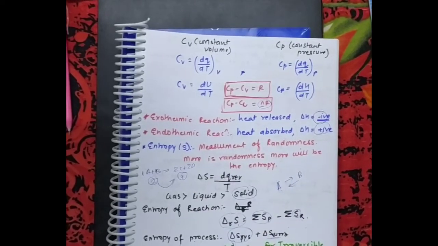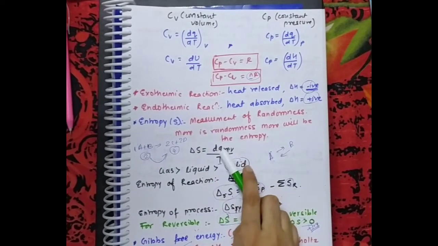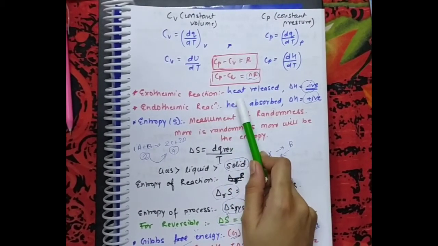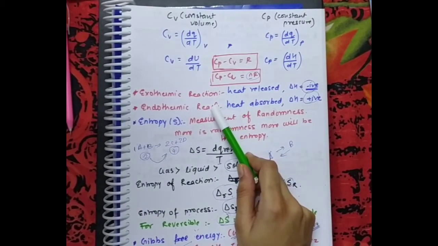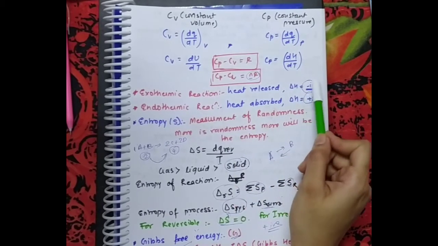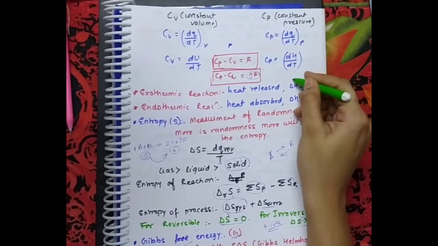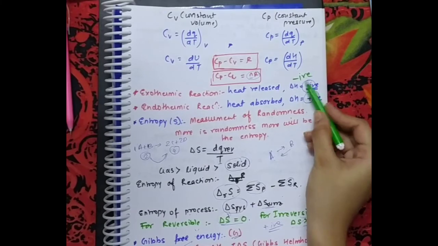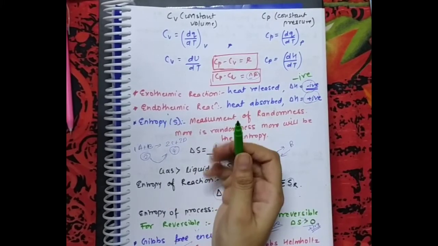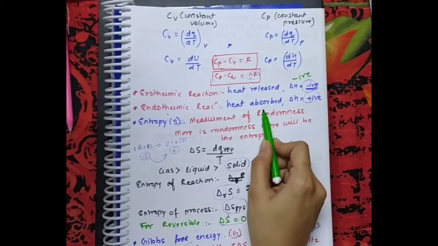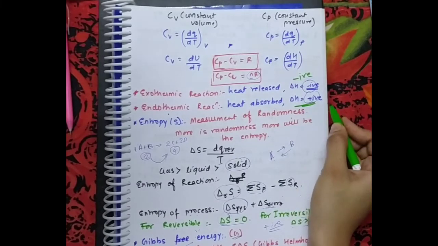Then there are two kinds of reactions, exothermic and endothermic. Exo means what? In which heat is released. Heat is released means heat is given out by the system. In that case the sign of enthalpy is taken as negative. Endo means what? When heat is absorbed. Heat is absorbed by the system, then the sign is taken as positive.